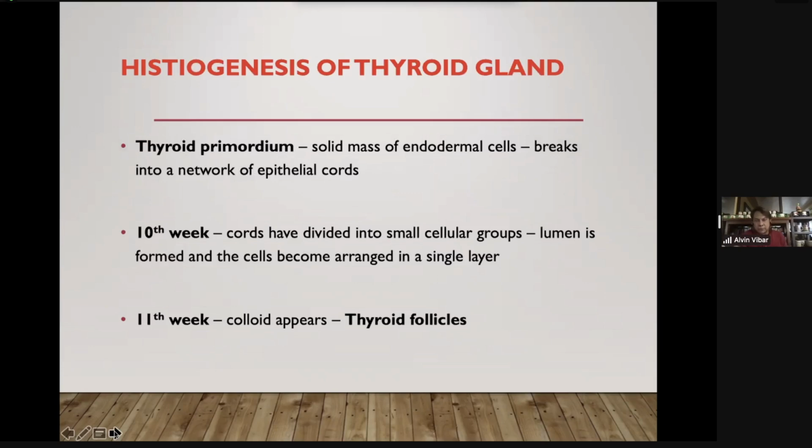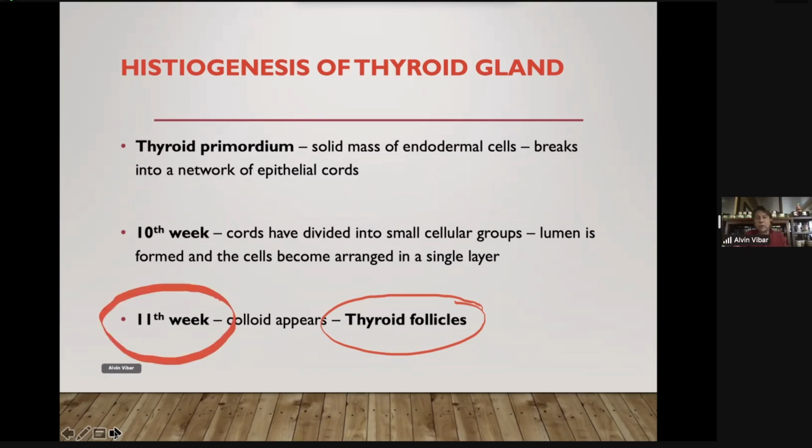It was mentioned during the lecture and the orientation that the unit structure of the thyroid gland is the thyroid follicle. You should take note that the thyroid follicle forms during the 11th week of development. I want you to remember that.